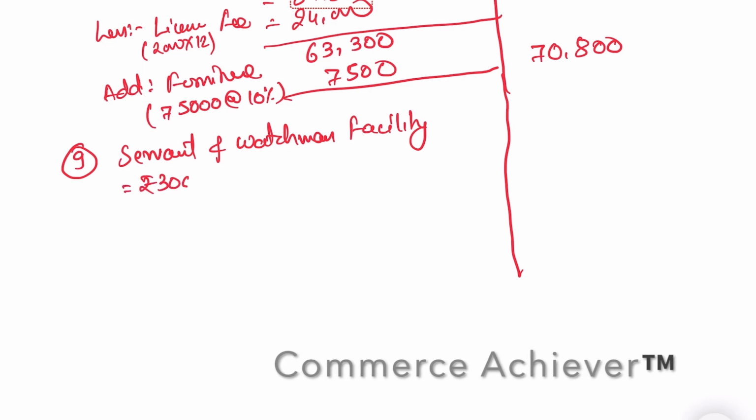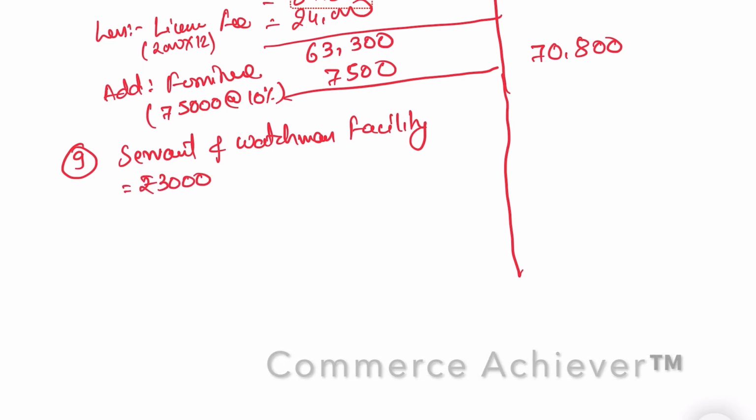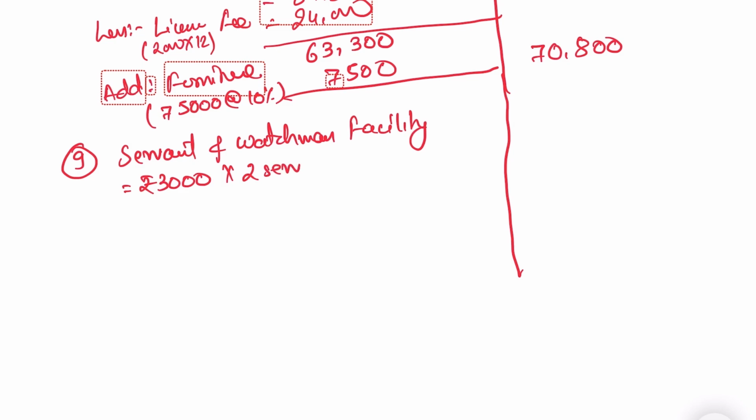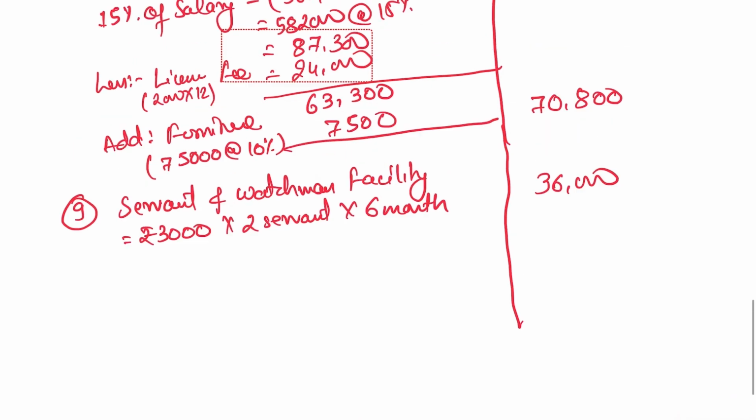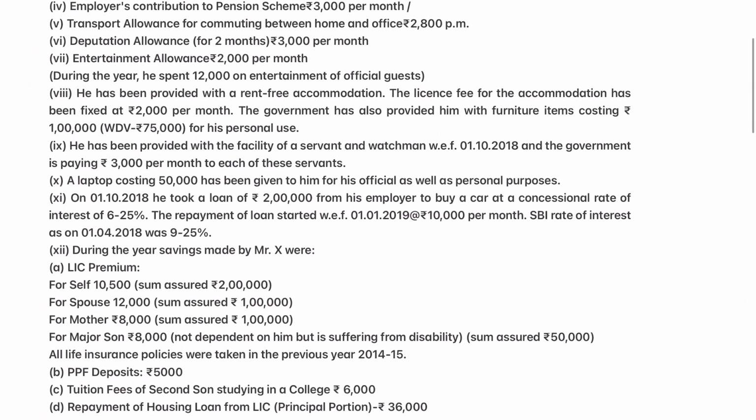Value is 3,000 per month for every servant. We have two servants and for the 6 months, so that will be 36,000. Simple calculation.